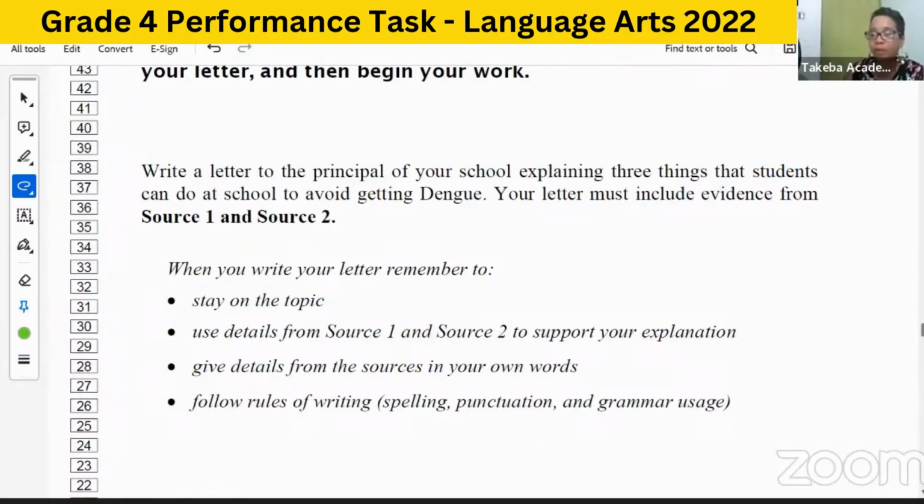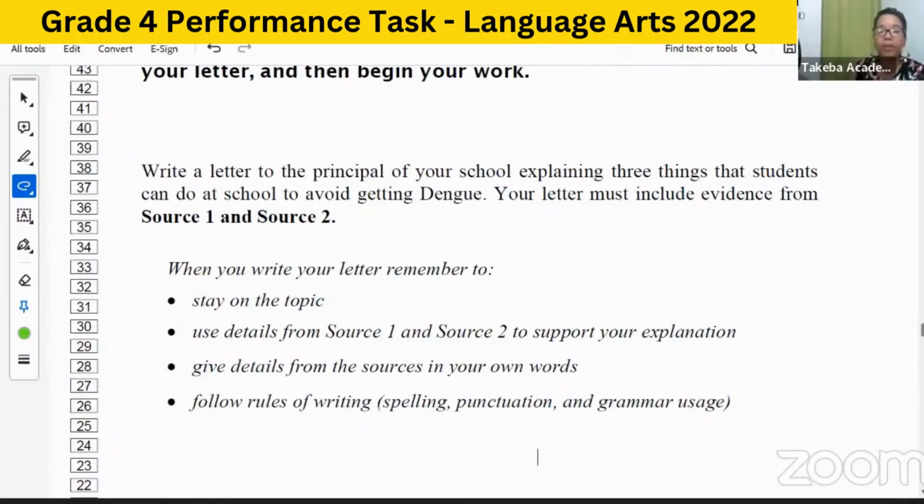You, of course, would have to have your greeting, or they call it salutation, okay? Dear principal, or if you know the name of the principal, which of course you should, then you could write that person's name in. Then, of course, you have the body of the letter where you pretty much would tell what your whole letter is about, explaining the 3 things that you would be wanting the school and the principal to, you know, along with the students, do at school to avoid getting dengue.